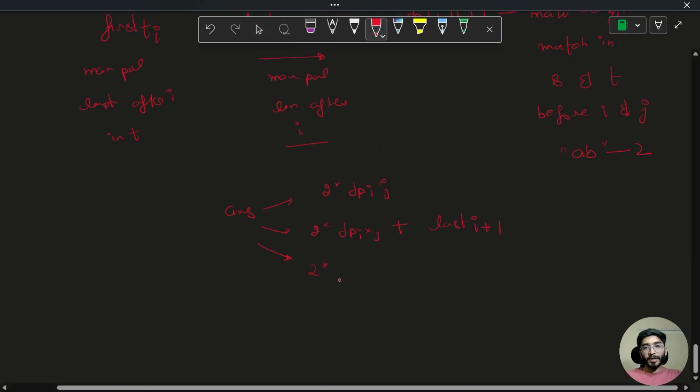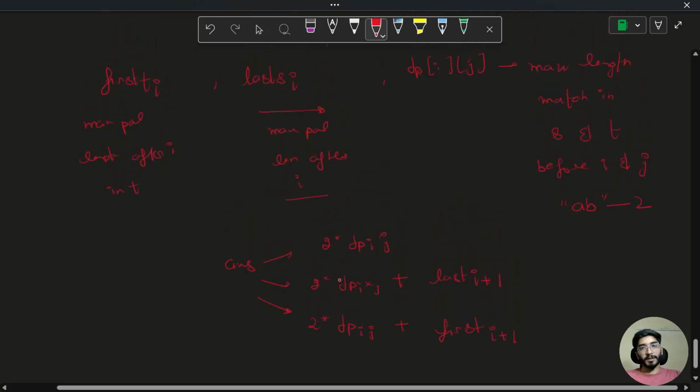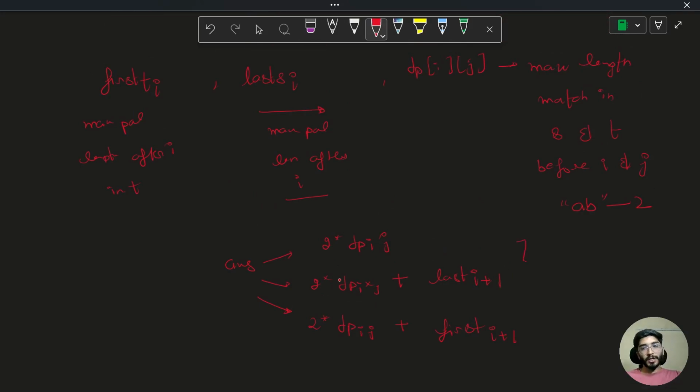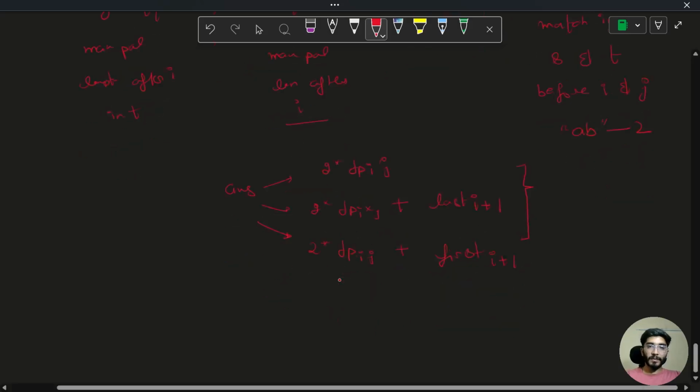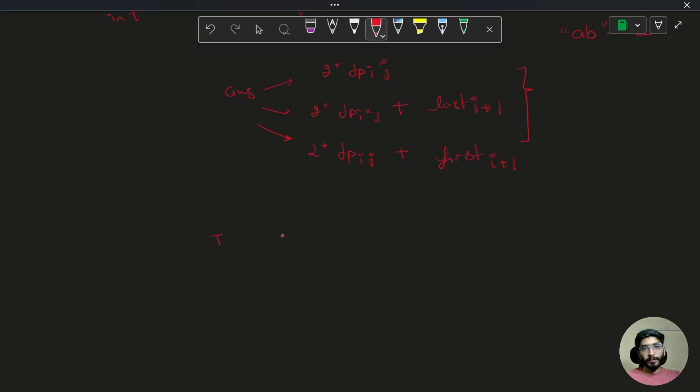The third option is twice of dpij plus first of I plus 1, which will be nothing but the starting part of t, which matches as a palindrome, and we can put in between. So these are the three options that we can check at any point of ij, and we can update our global answer with this. So the total time complexity used for this will be order of n square.